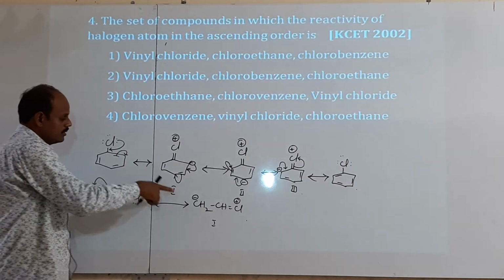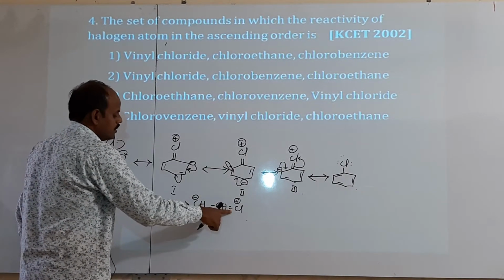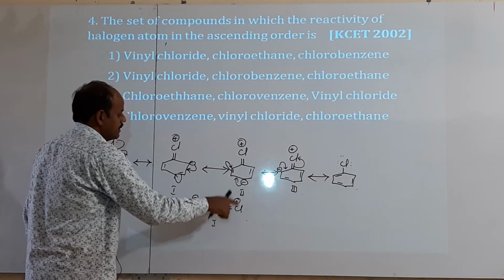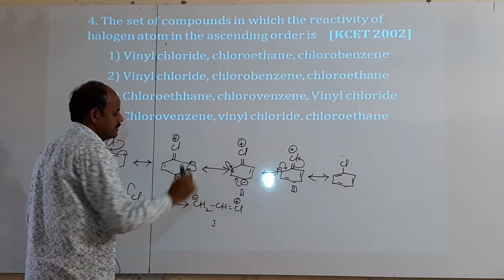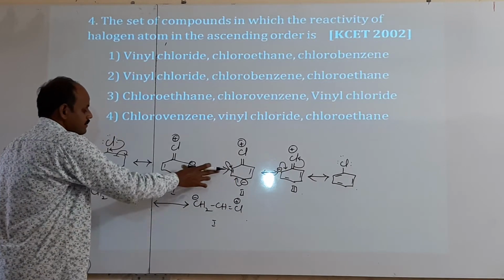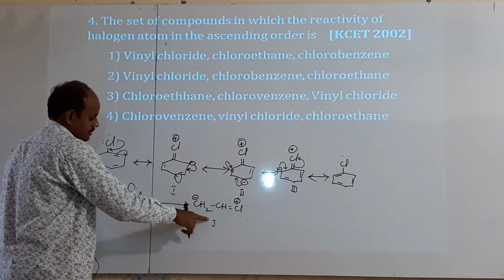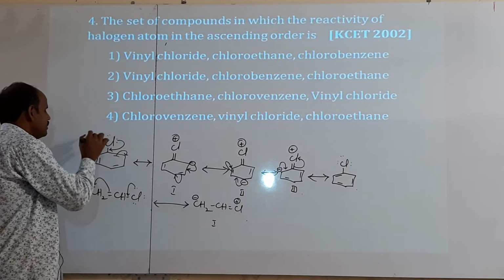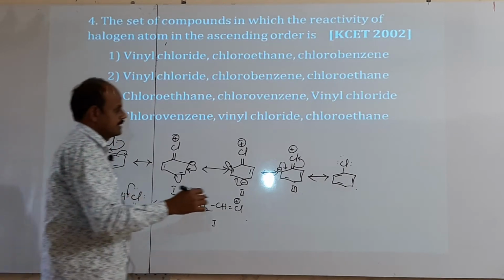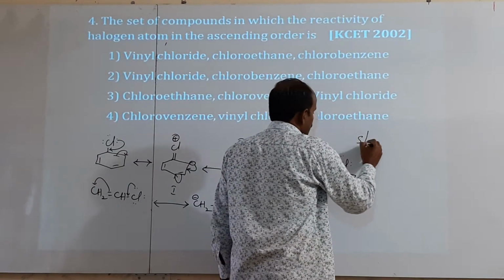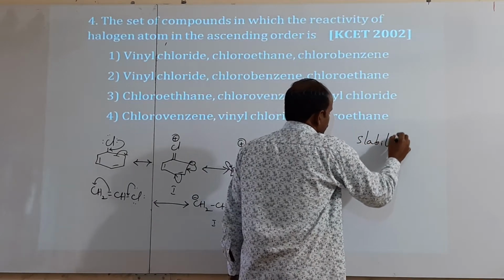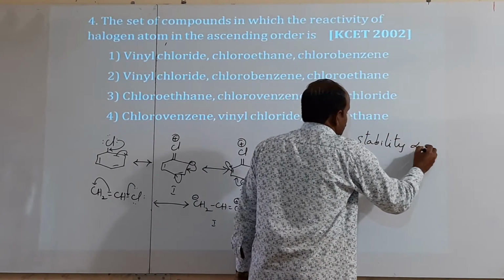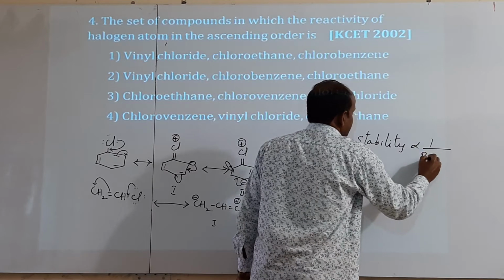Even though in both compounds they have double bond character between carbon and Cl, here also between carbon and Cl a double bond is present. But it forms 3 resonance structures, while this forms only this one. Thus, chlorobenzene is more stable. More stable means less reactive, because stability is inversely proportional to reactivity.